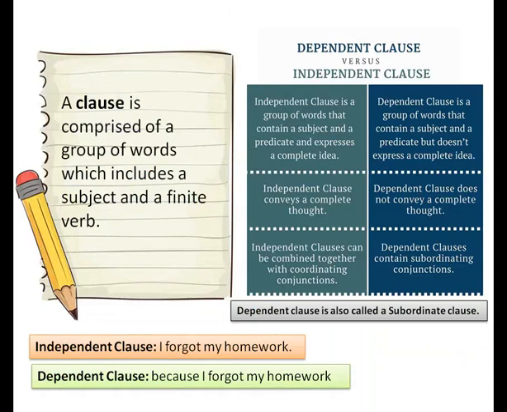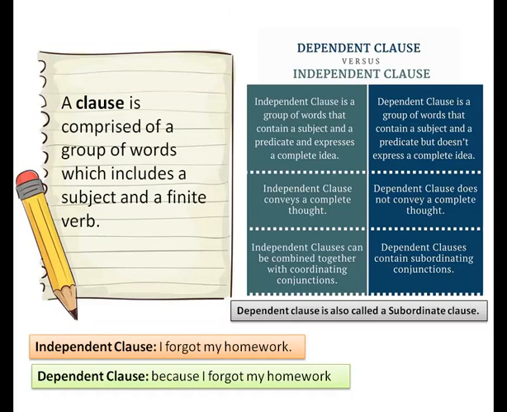So, class, this was all about phrases. As we discussed earlier, a sentence is made up of two things, phrases and clauses. Now we will discuss clauses. A clause is a group of words which includes a subject and a verb. There are two types of clauses, independent clause and dependent clause.